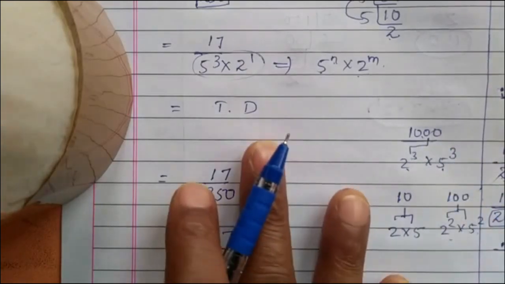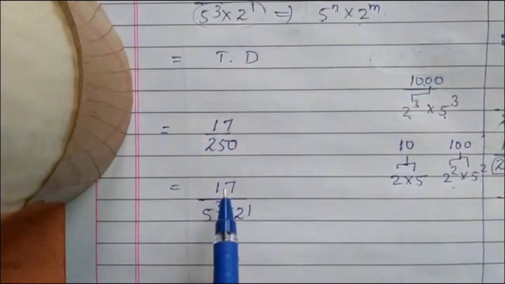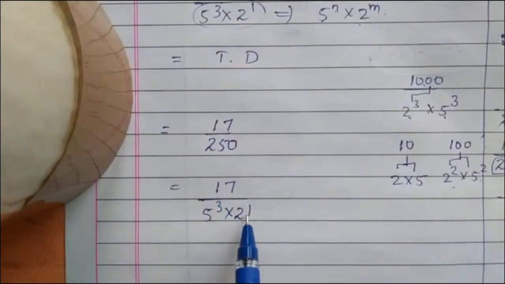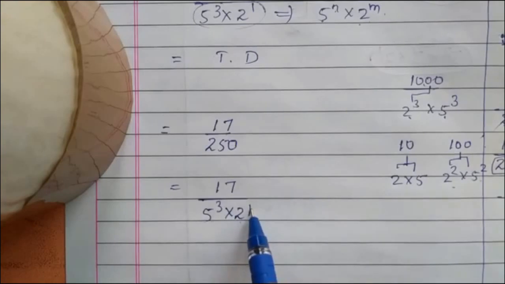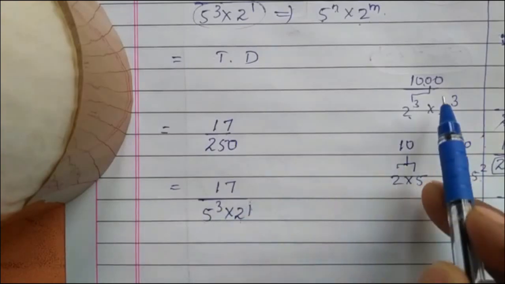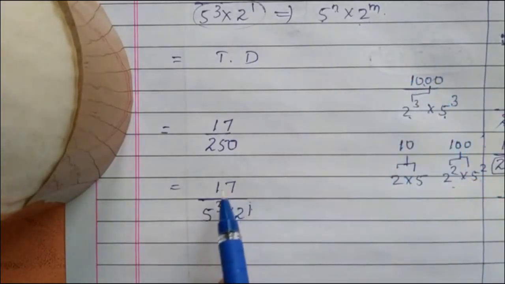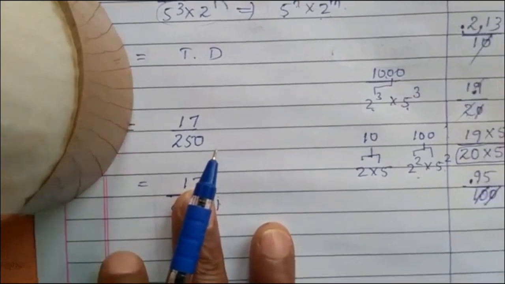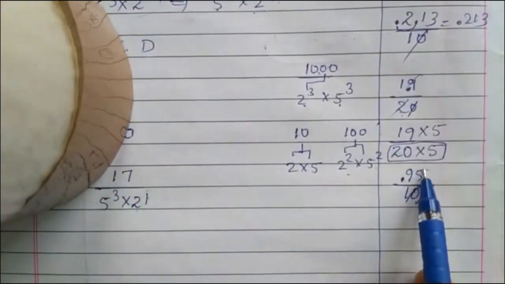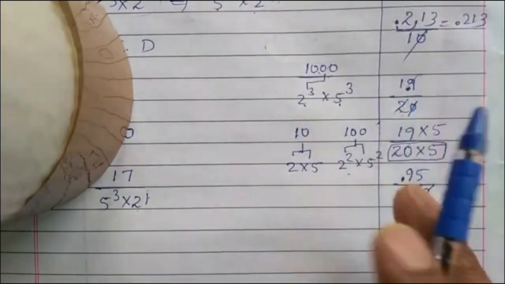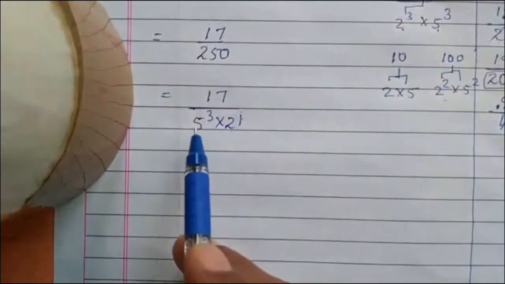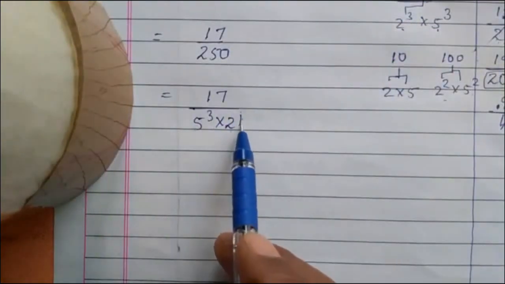Therefore, here we have 17 divided by 5 to the power of 3 times 2 to the power of 1. Here 5 appears 3 times, but 2 only 1 time. If 5 appears 3 times and 2 also 3 times, we get 1000. If we get 1000 in the denominator, it is very easy to divide, as shown here. It is difficult in this case. So, 5 to the power of 3 and 2 to the power of 1.